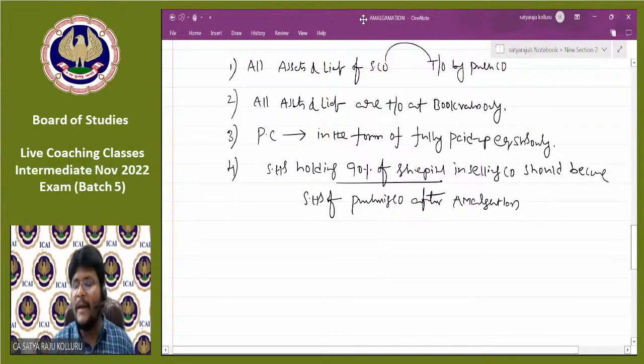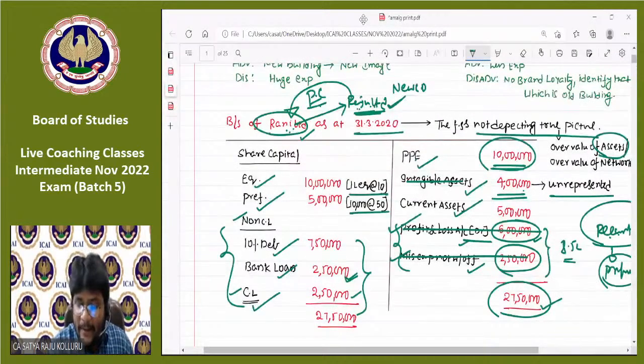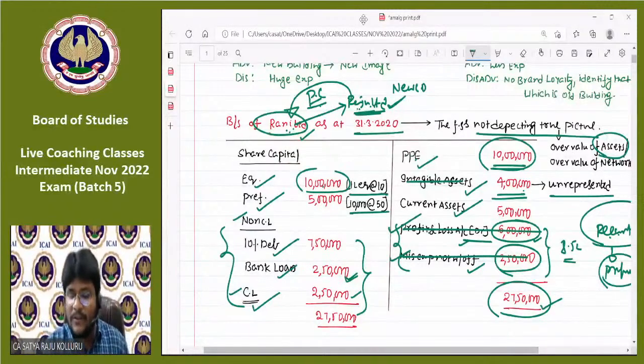Shareholders holding 90% of the share capital should become the shareholders of the purchasing company.